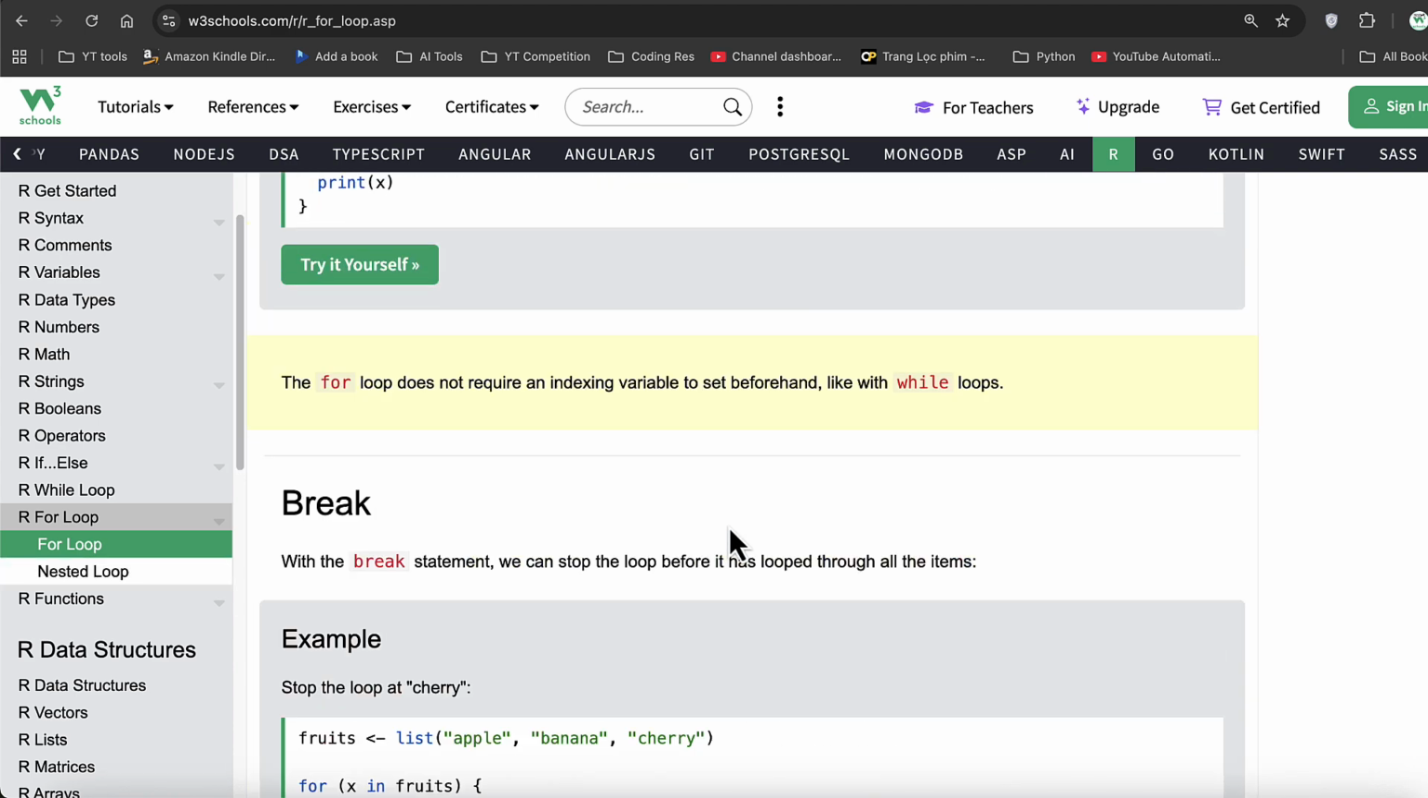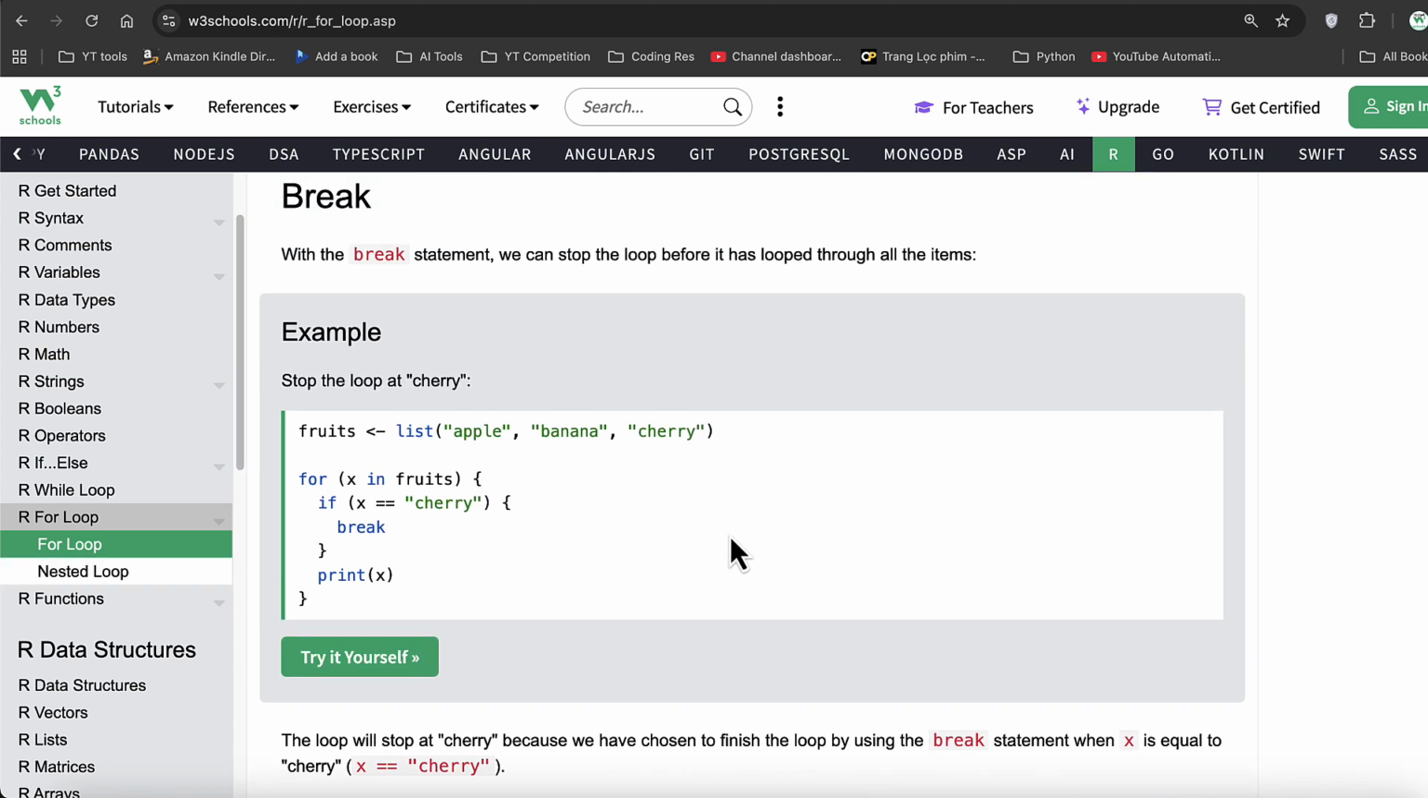Okay, then let's talk about the break statement. Similar to the while loop, the for loop also has a break statement. So if you are looping through a certain list, for example, in this case, we have created a list of items using R programming. Here, the list is apple, banana, cherry, 3 different items, comma separated, assigned in a list, and they have been given a name called fruits. So now we want to loop through this list of items and print each item individually.